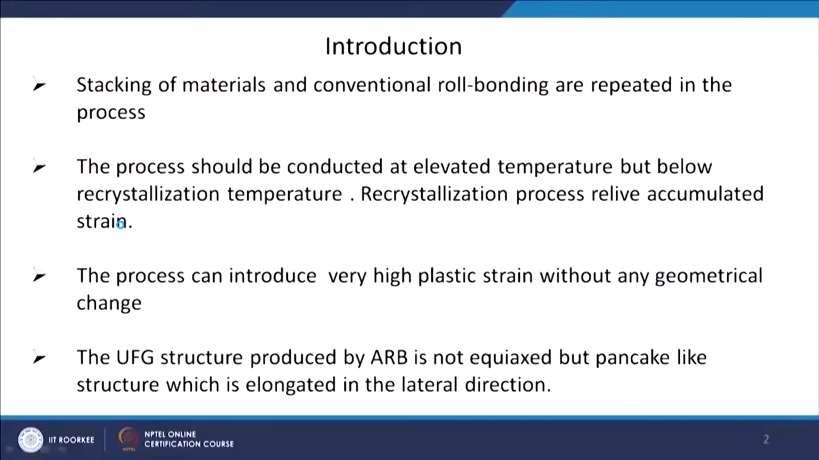Because we are continuously repeating it, there is not going to be much change in the geometrical property of the material. Geometry will more or less remain the same after each cycle, and one of the microstructural features of ARB is that the microstructure will not be equiaxed. Already we have seen in ECAP, if you use the BC route, then after the complete cycle the microstructure achieved had equiaxed grains in 3 dimensions.